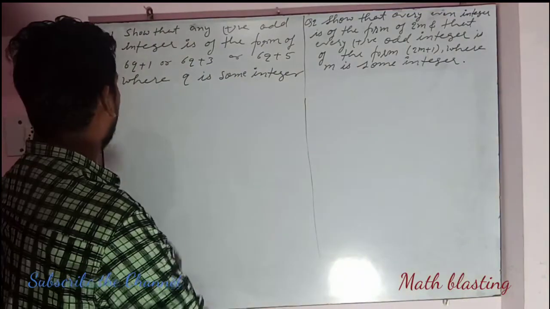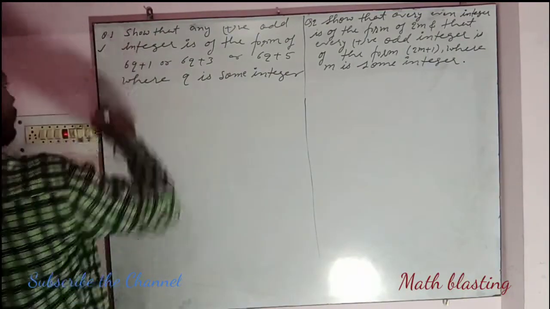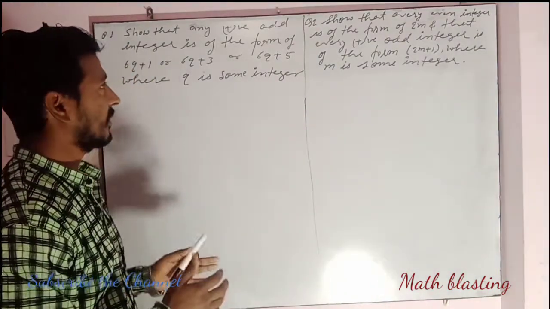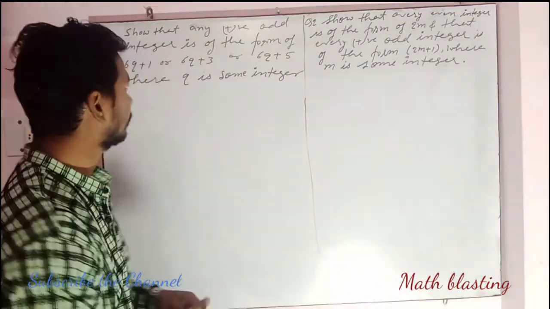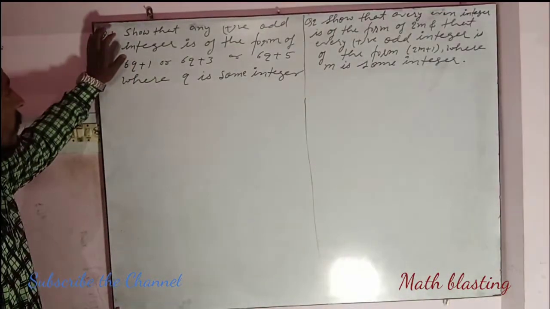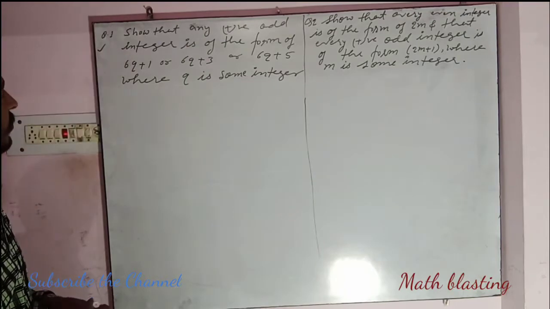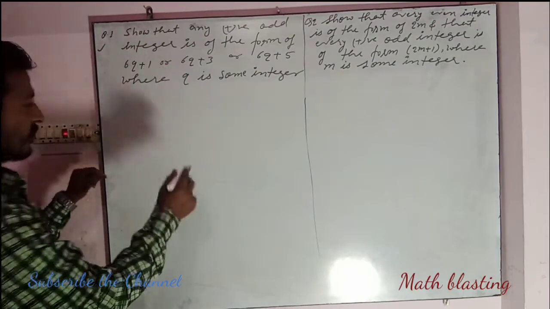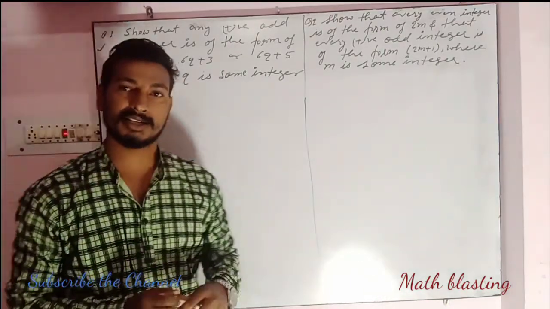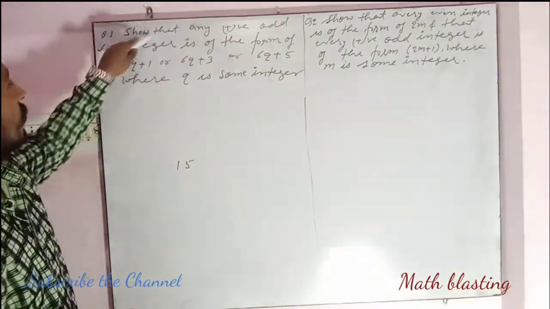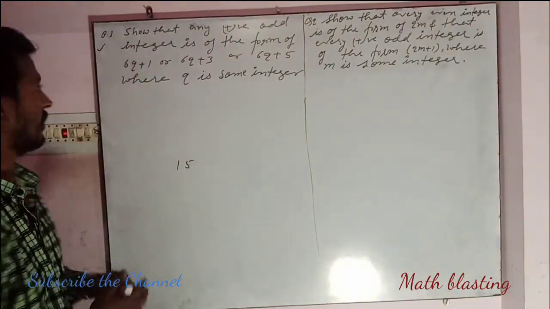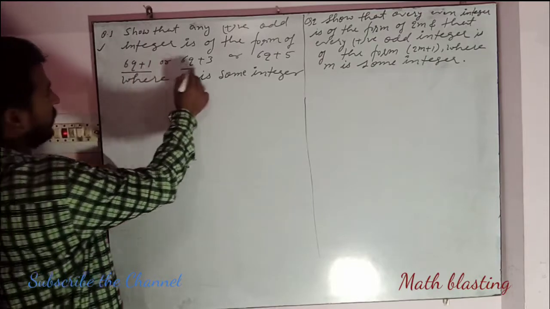Now how can we solve? Let's try to solve the very first question, taken from exercise 1.1 in almost all books. Suppose any positive odd integer, like 15. Is 15 a positive odd integer? Yes. So any positive odd integer is of the form 6q plus 1, 6q plus 3.